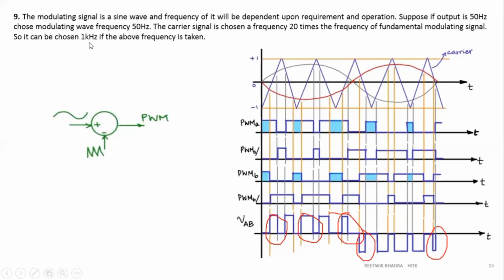If it goes in megahertz also, then also no problem. So 1 kilohertz can be chosen as the frequency of the triangular wave. We'll study this in our later slide. And then I have told you what we do.